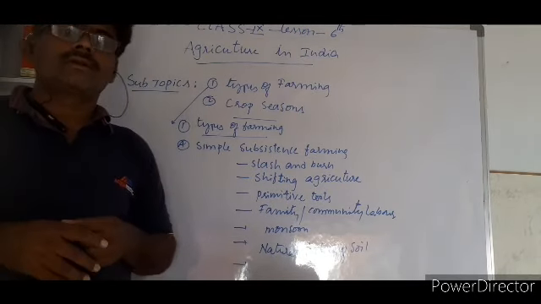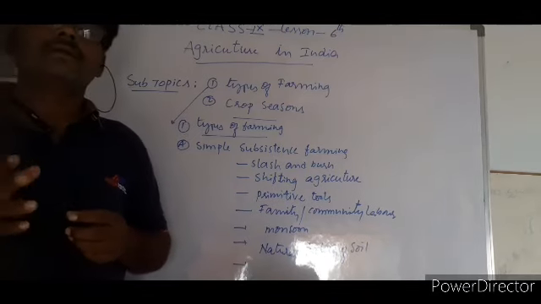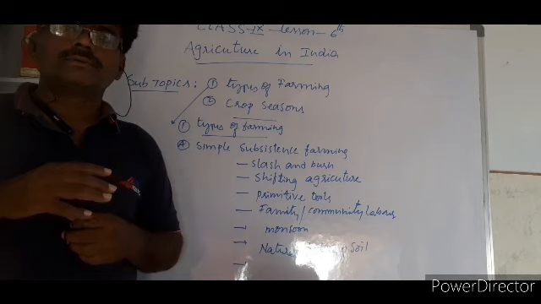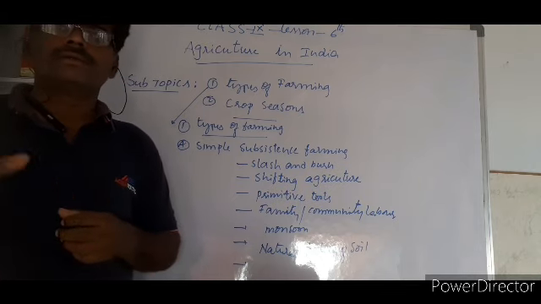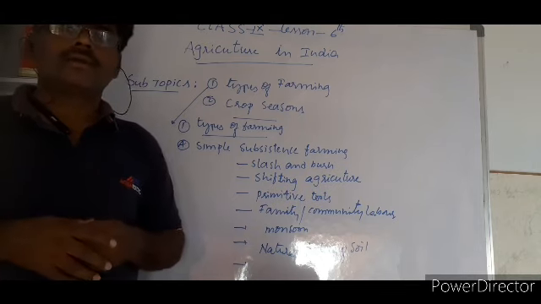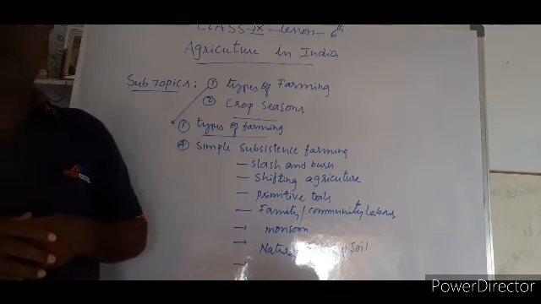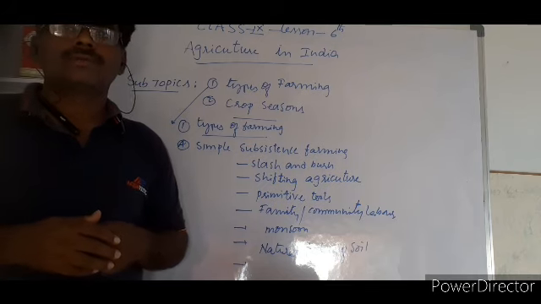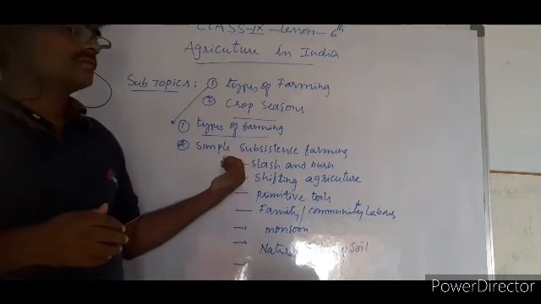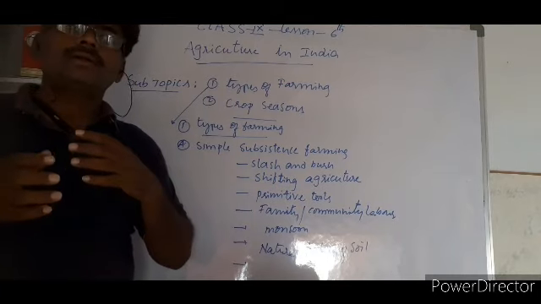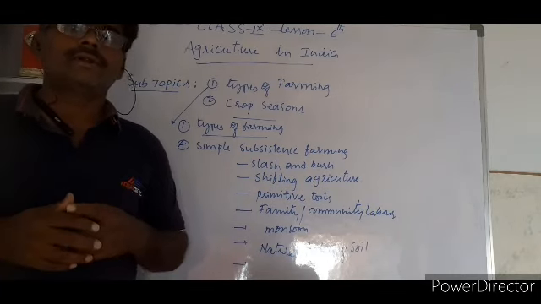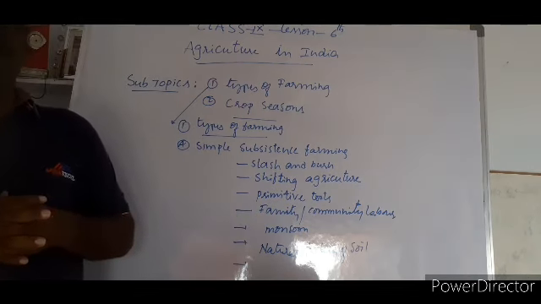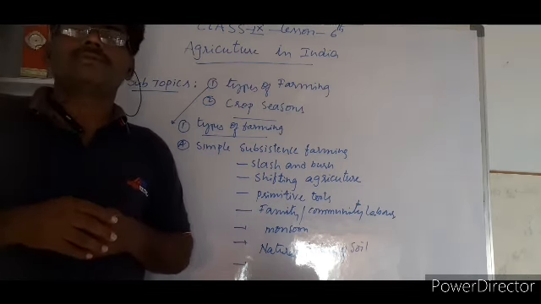They cultivate rain-fed crops, crops which can grow like red gram, green gram, pulses, black gram. These are the things mostly cultivated. Water-intensive crops may not be cultivated, because it is difficult to provide water to these crops. That's why in this farming system water-intensive crops are not cultivated. Rain-fed crops are being cultivated. This is an important point.